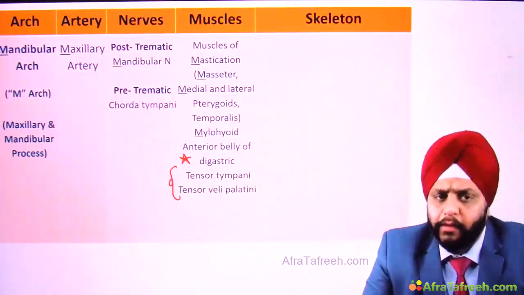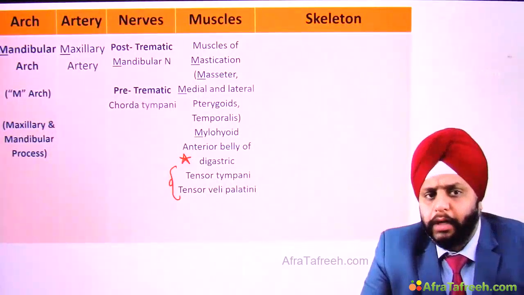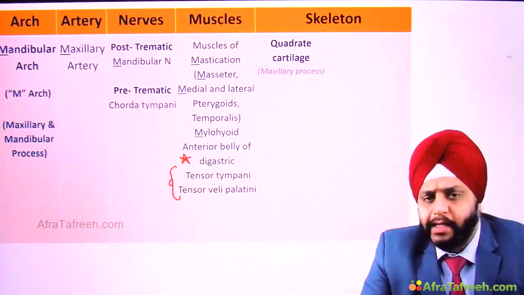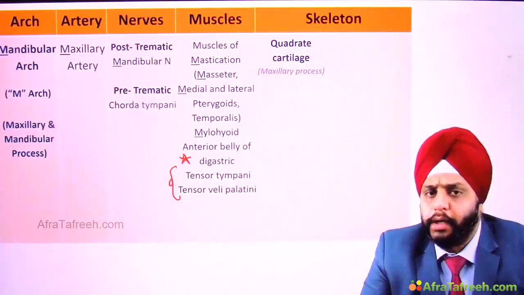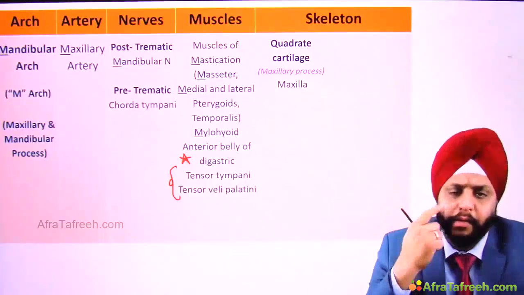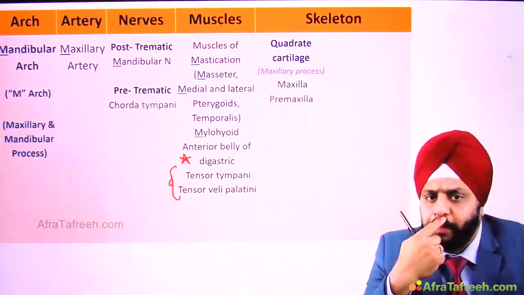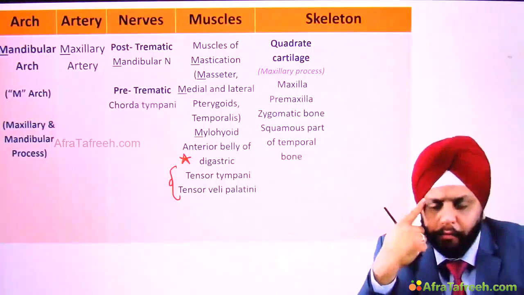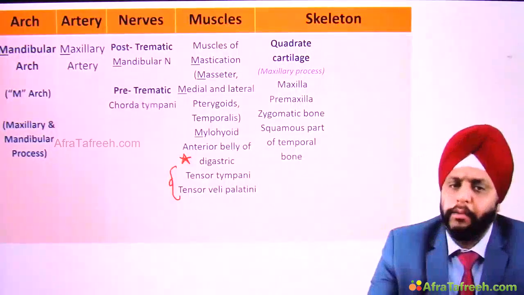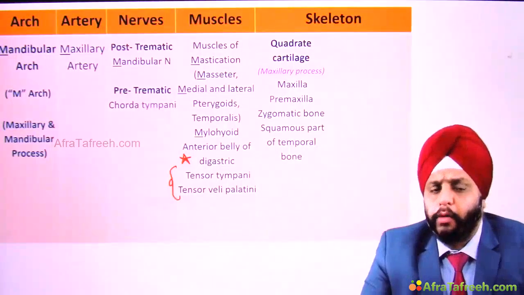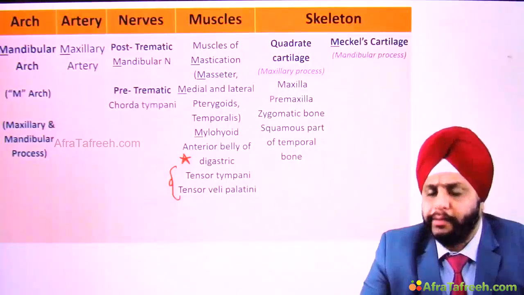The cartilages of the first arch, again we can divide into maxillary process and mandibular process. The maxillary process cartilage is known as the quadrate cartilage, right? And this quadrate cartilage forms your maxilla, your premaxilla, the zygomatic bone, and the squamous part of the temporal bone. Now the mandibular process, or the actual mandibular arch, forms Meckel's cartilage.